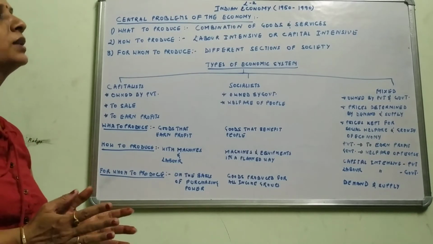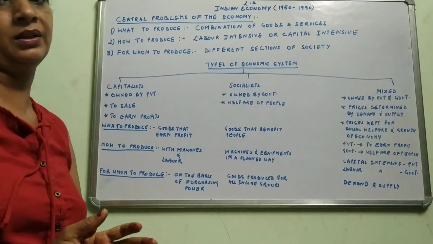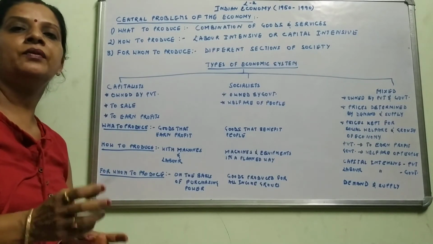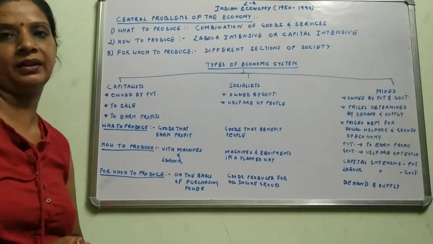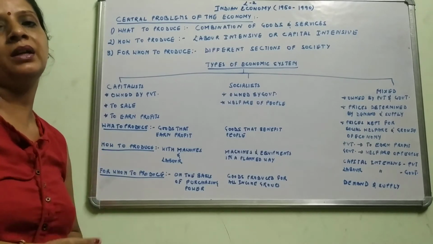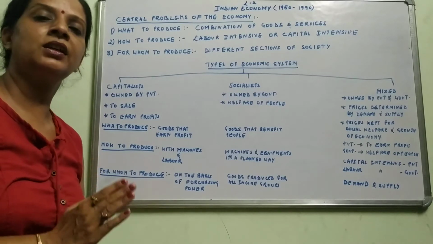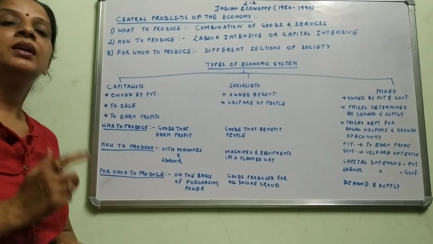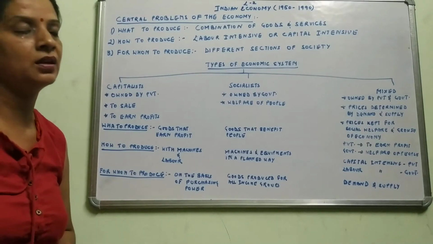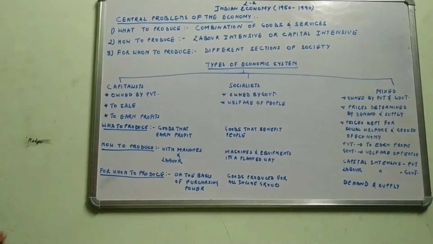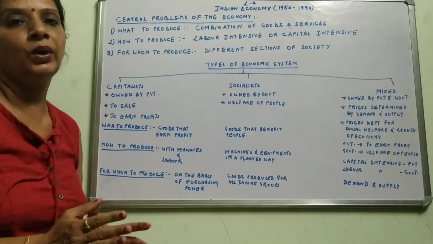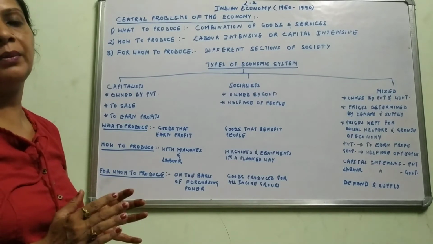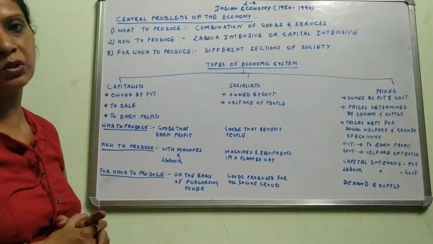How to produce: whether the method should be labor intensive or capital intensive. If we take the case of India, at that time we had more labor and less capital, so we can opt for the labor intensive method. Whereas if we take the case of the USA, there is more capital and less labor, so they can opt for the capital intensive method or technique. For whom to produce: for the different sections of society, whether for the high class, the middle class or the poor section. Government has to think about all the sections of society.